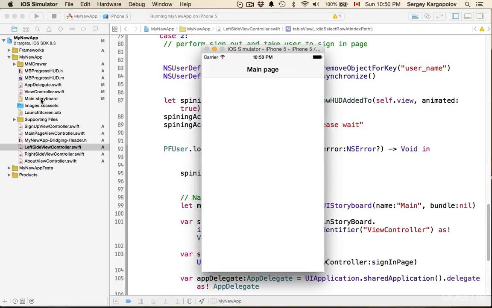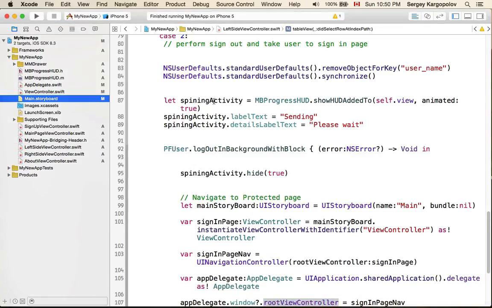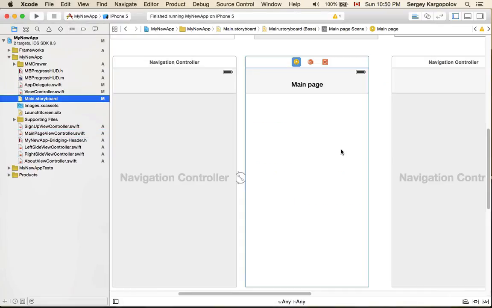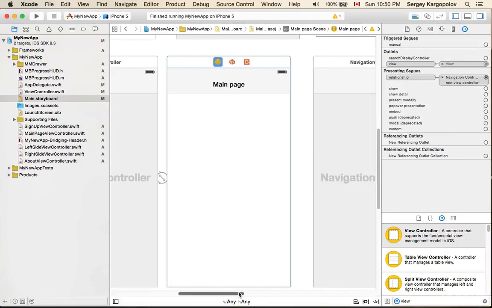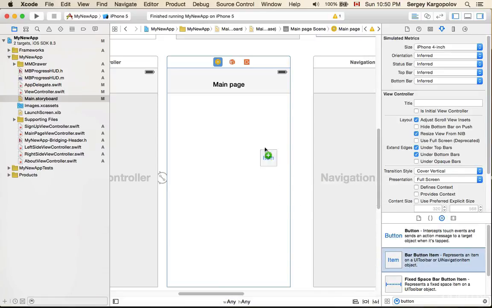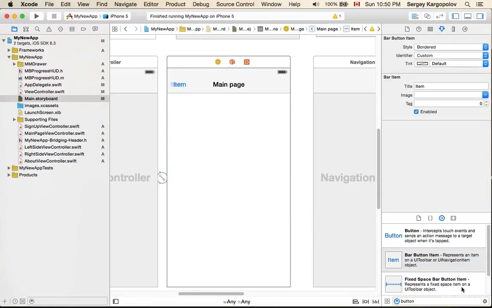So let's go to our main storyboard, find our main page view controller, open up the right side utilities panel, and go to the attributes inspector, and under the objects library, I will look for button. The kind of button I'm looking for is called bar button item. I will take one for the left side and one for the right side.